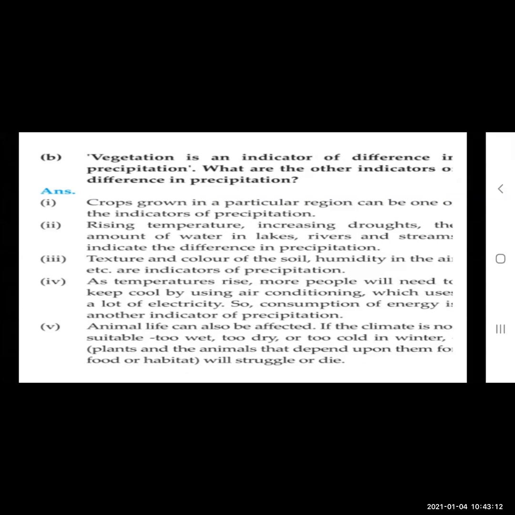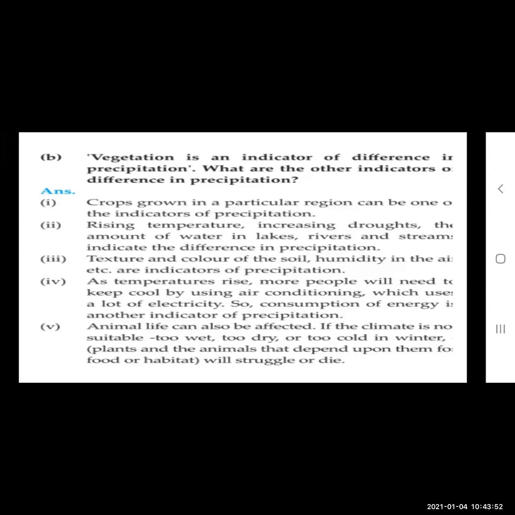Yes, we have seen rising temperature, increasing drought, and the amount of water in lakes, rivers, and streams indicate the difference in precipitation. Now temperature is rising, then droughts, you all know, very little water is there, very little rainfall or no rainfall. And the amount of water present in lakes, rivers, streams also indicates the difference in precipitation. Means how much rainfall is there in that particular area, you can know by looking at the lakes, rivers, streams, etc.